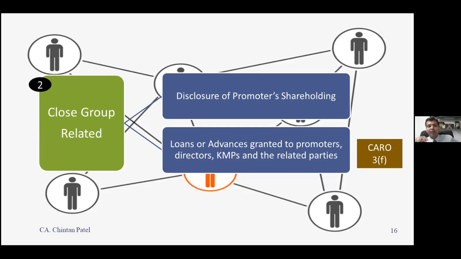Now, coming to the next point, which is on the disclosure of promoters holding. Before I go to the next point, let me just look at if you have any questions, please write in the chat box and then we can discuss the questions. I think there are no questions. Okay, Jay Prakash Bhai has asked a question. Jay Prakash Bhai, you can put your questions in.